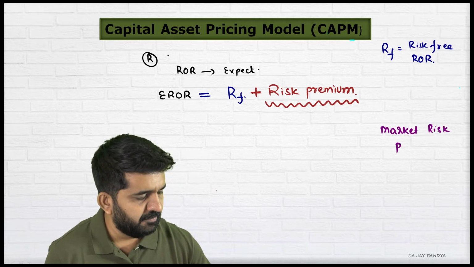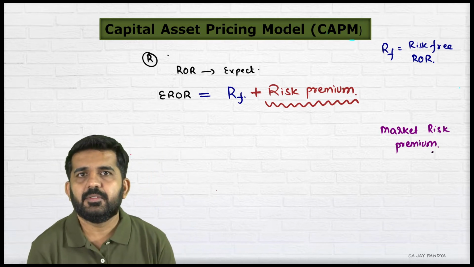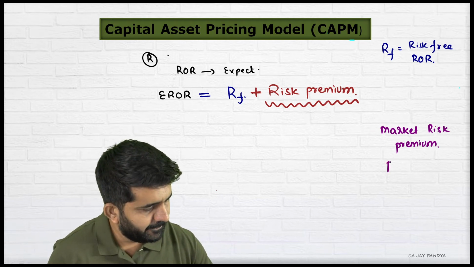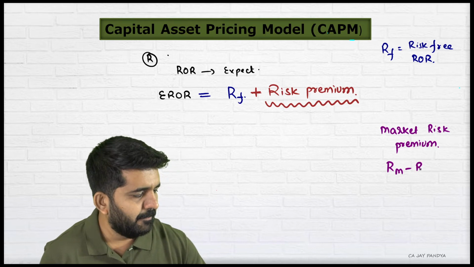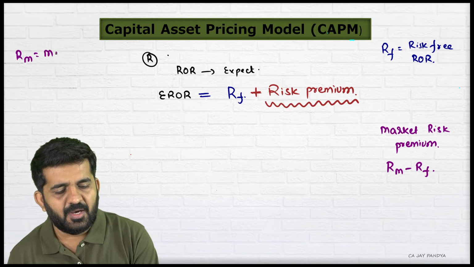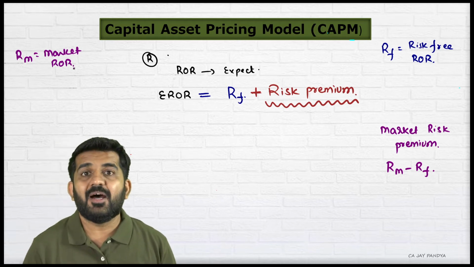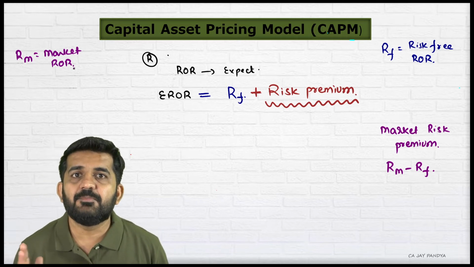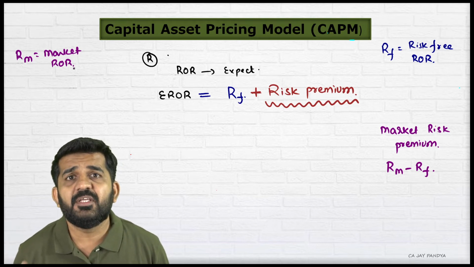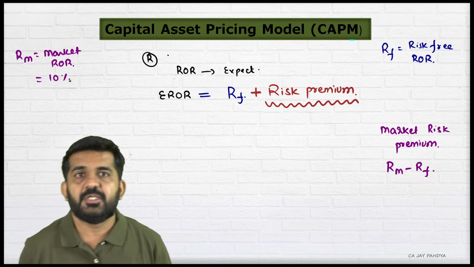market risk premium. What is a market risk premium? Try to understand. It is RM minus RF, whereby RM is the market rate of return. Now what is the market rate of return? Say if Sensex a year ago was 1000. It is just an example. After 1 year it has become 1100. Market rate of return is nothing but 10%.